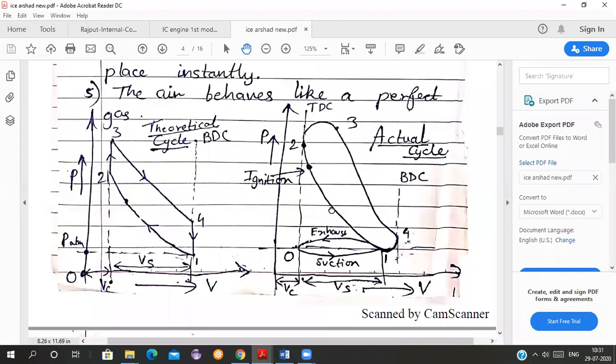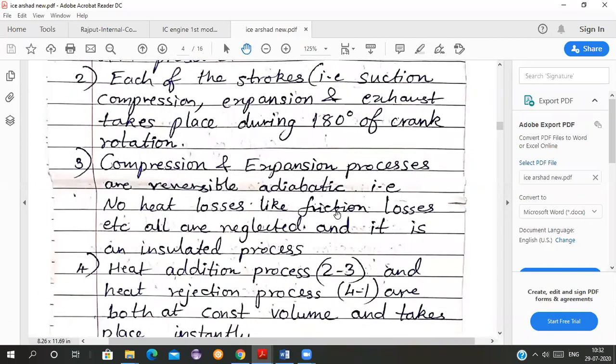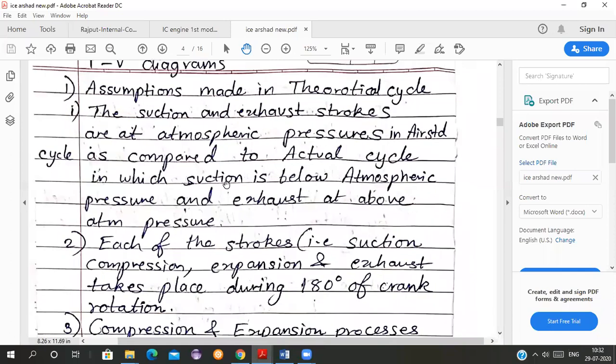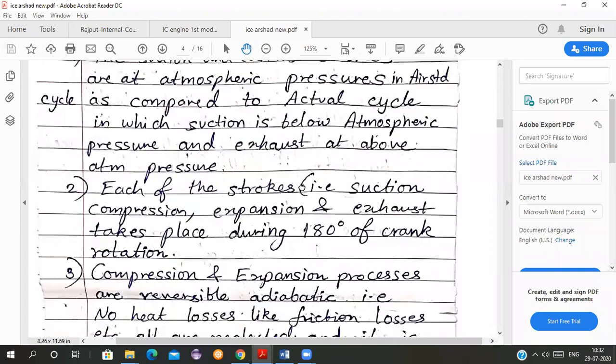See, these are all our assumptions. We were talking about the assumptions. So the first assumption was that the suction and exhaust strokes are at atmospheric pressure in the air standard cycle, as compared to the actual cycle, in which suction is below atmospheric pressure and exhaust is above atmospheric pressure. So we are assuming in the theoretical cycle the suction and exhaust strokes are at atmospheric pressure. This is the first assumption.